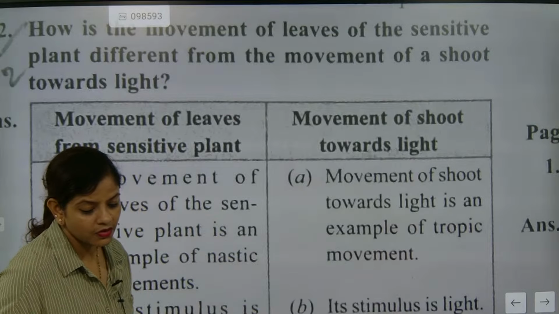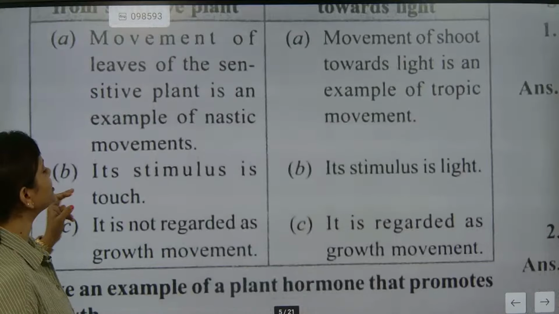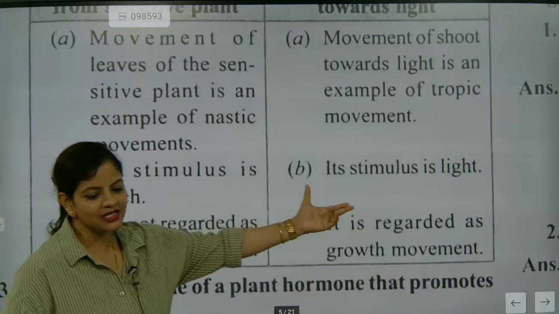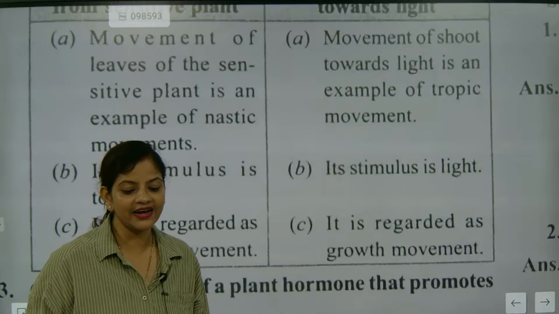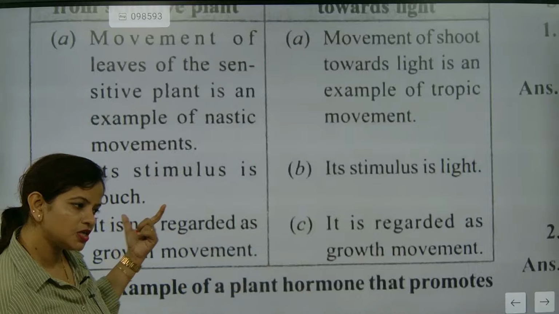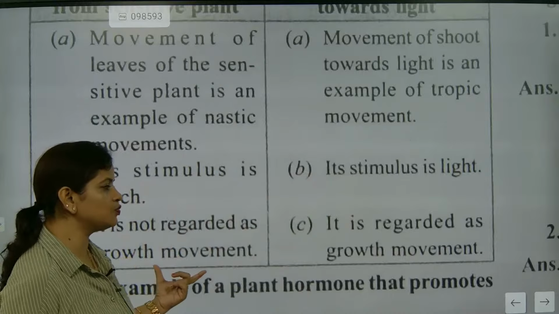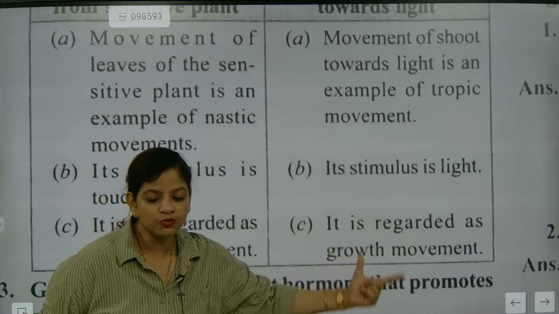Understood? So phototropic. So that's the most important thing. Now, for the nastic movement the stimulus is touch. For the shoot movement the stimulus is light. Note down. Nobody will write this type of points. In your school also, nobody will go to this point first. So what is the stimulus? The input is touch, and for the other the input is light. Understood?